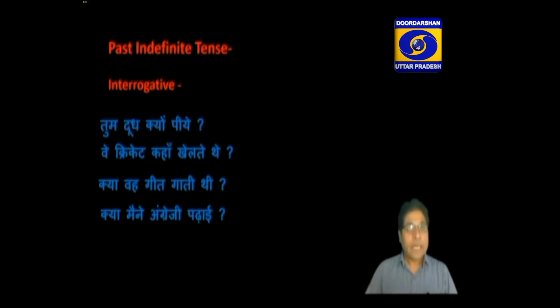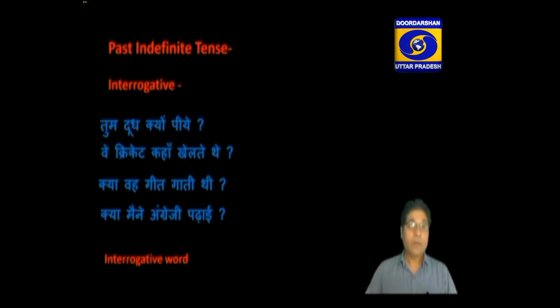And the second type of interrogative sentence is that in which interrogative words like kab, kahan, kyon, kaise are given in the middle of the sentence, which cannot be answered in the form of yes or no. The first two sentences come within this type of interrogative sentence. To translate such type of sentence, we start with interrogative word.